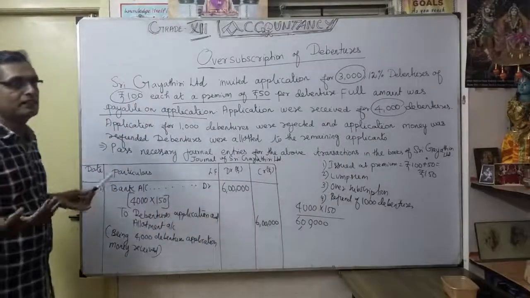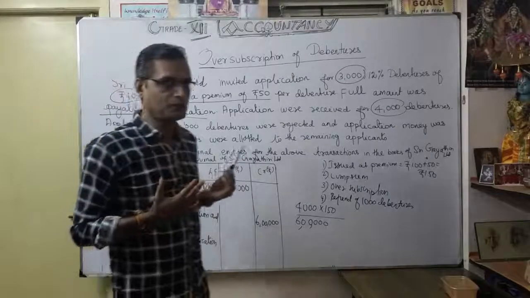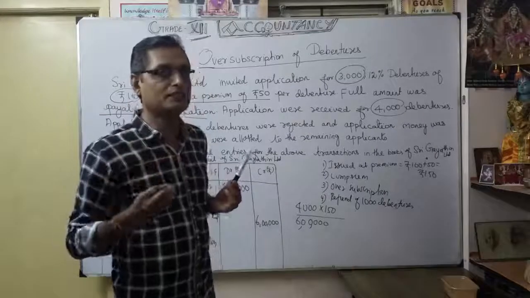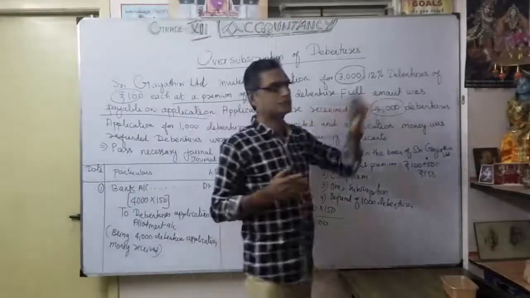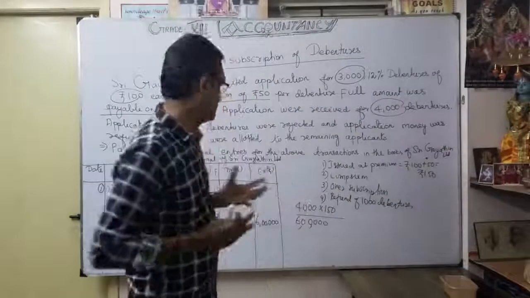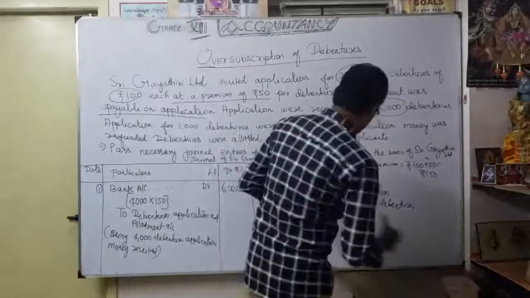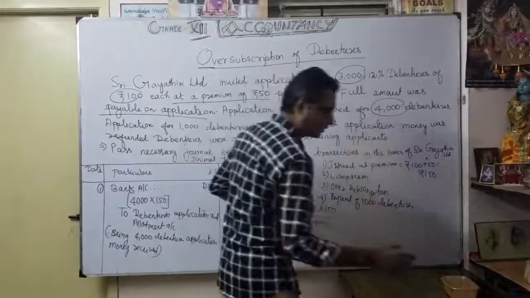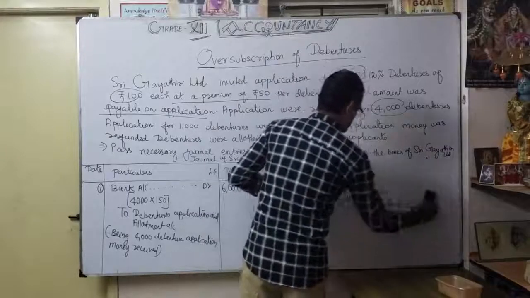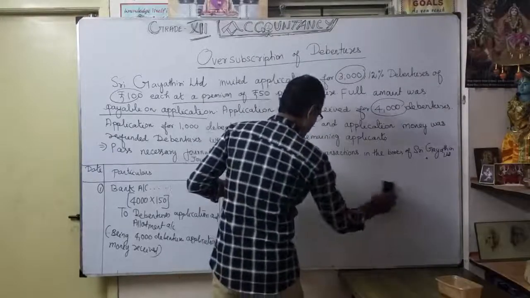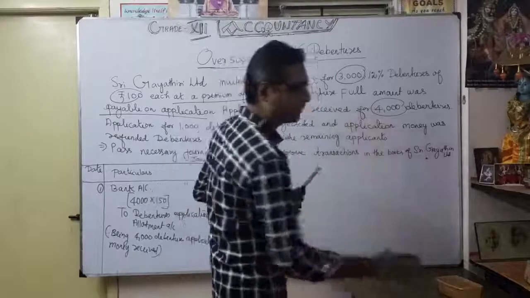So what is the second entry? Whatever application money was received, where exactly is it transferred? To 12% debentures. That is our second entry, so now I am going to write it here. You understood these 4 points? In the second entry we can see a lot of classification, very interesting.